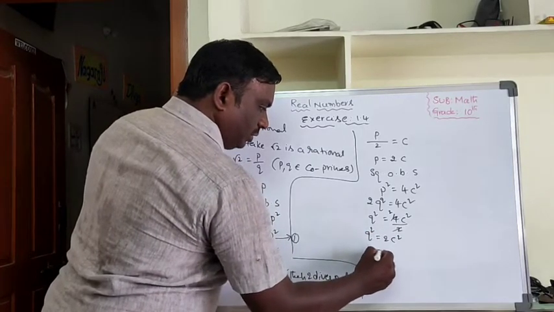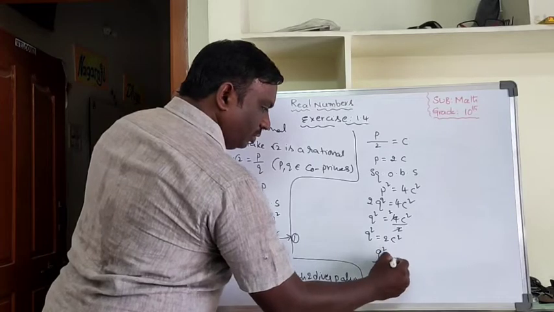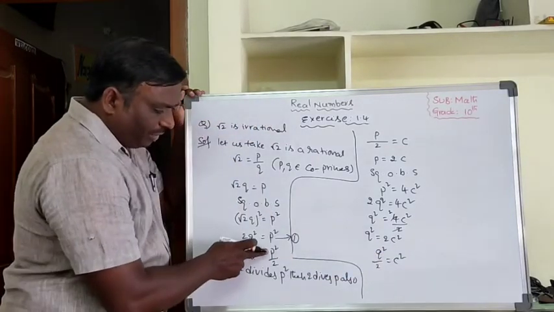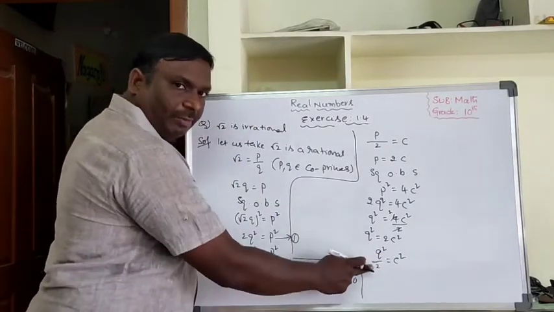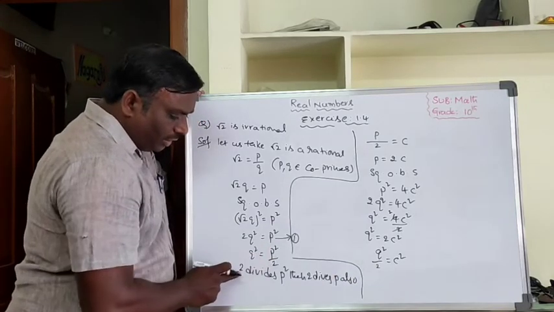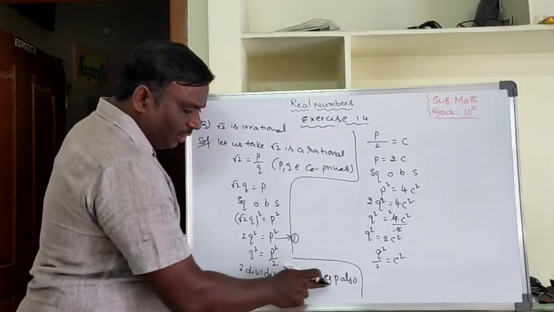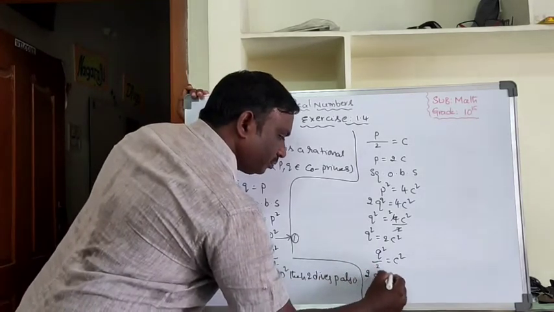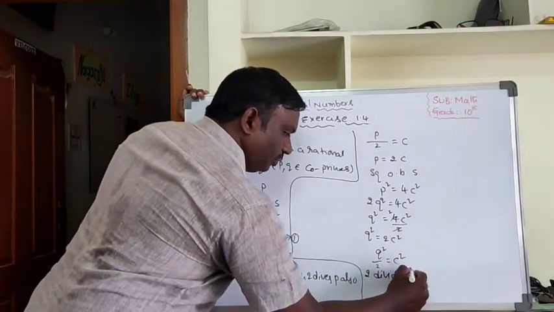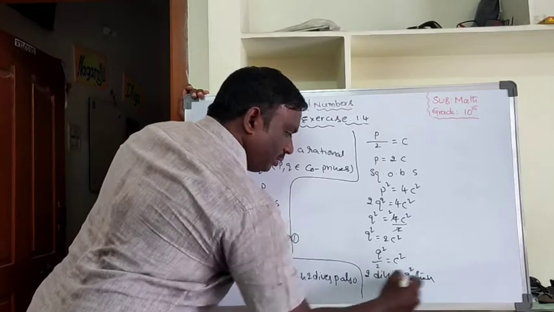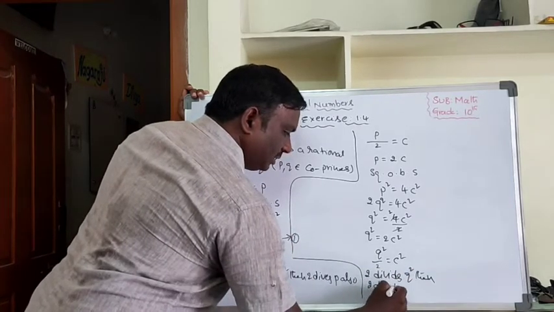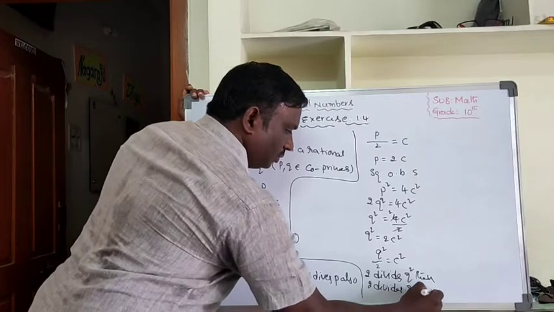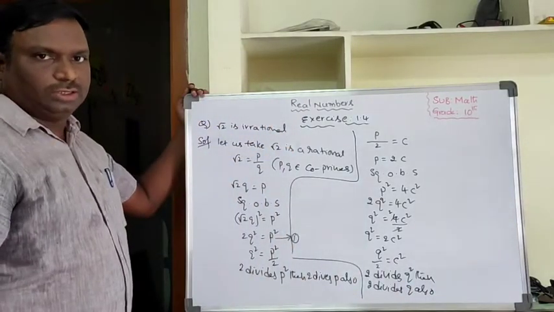That means q square by 2 equal to c square. As we wrote before, if 2 divides p square, then 2 divides p also. Here, if 2 divides q square, then 2 divides q also.